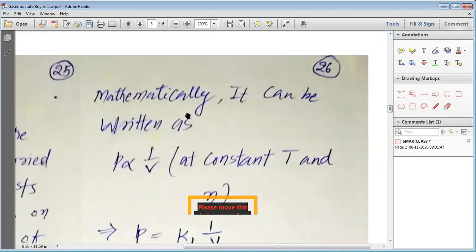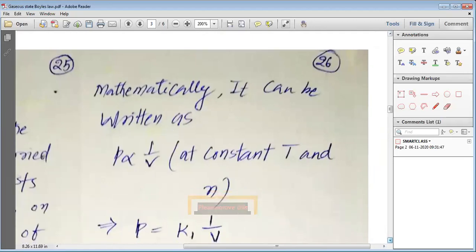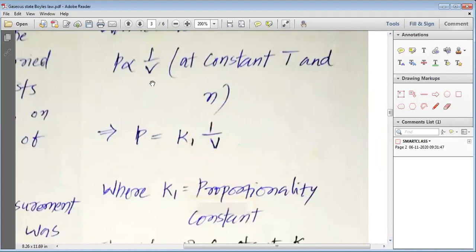Mathematically it can be written as P proportional to 1 upon V. We keep temperature constant and we keep number of moles constant.